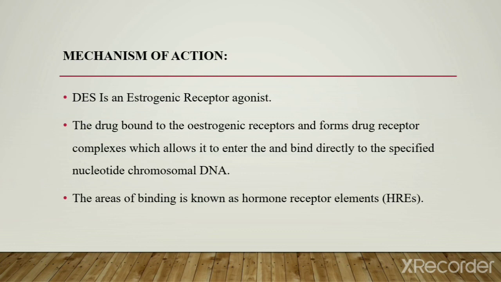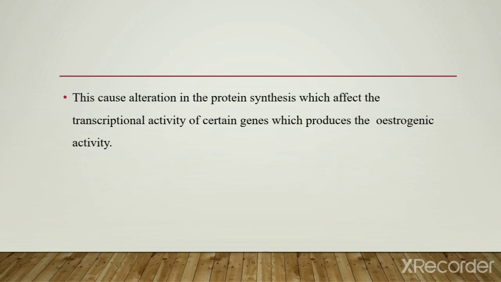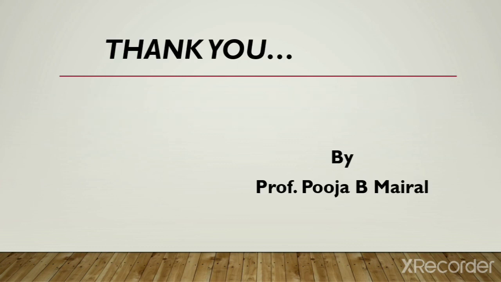The area of binding is known as hormone receptor elements, and this causes alteration in protein synthesis, which affects the transcriptional activity of certain genes and produces the estrogenic activity.